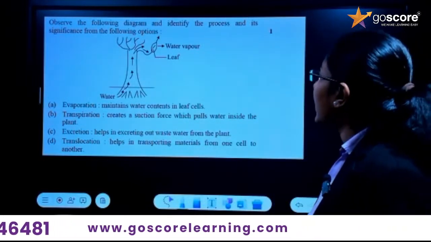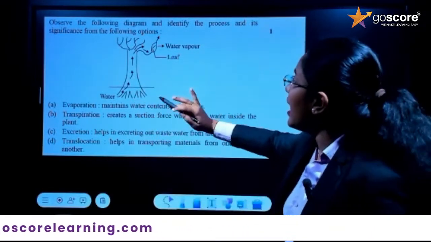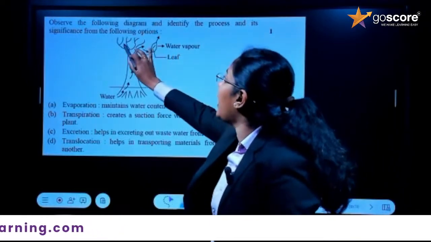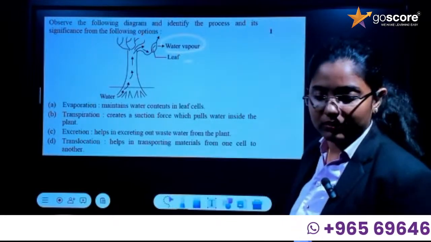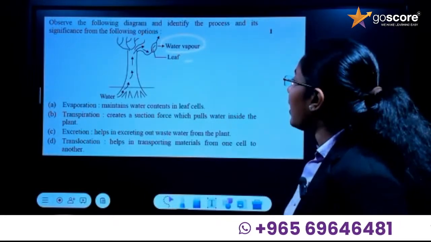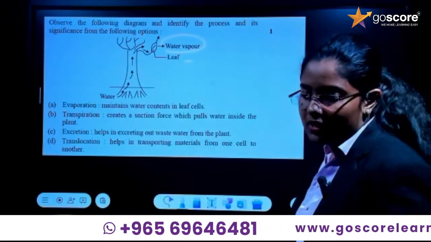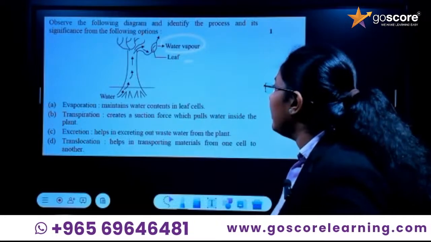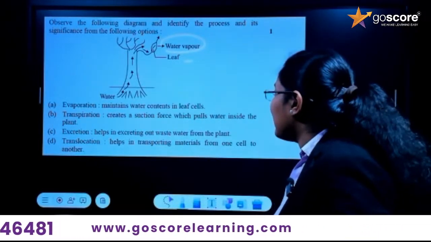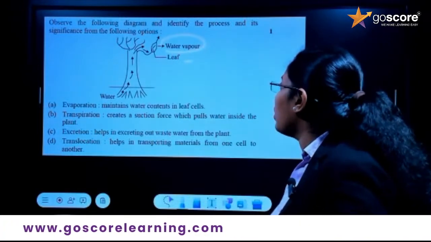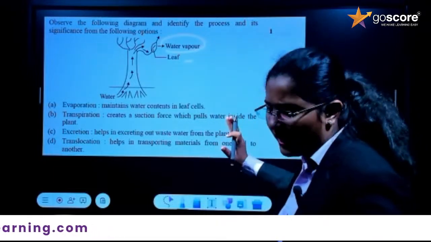Here you can see the water. It is actually taken and given to the different parts of the plant, and it is going out as water vapor through the leaf. So evaporation maintains what content in leaf cells? No, it's not just evaporation, right? So that's not a correct one. Then second one, transpiration creates a suction force which pulls water inside the plant. There is a chance for this answer, right? So we can keep it aside.